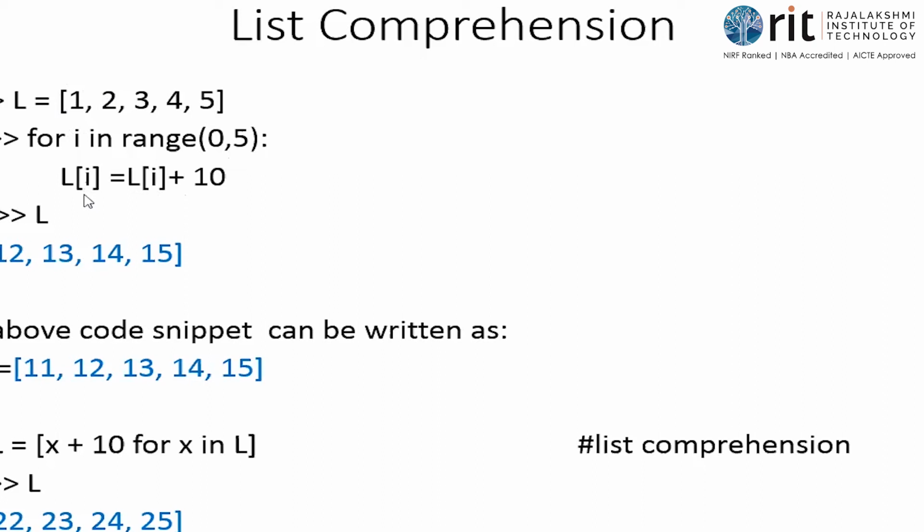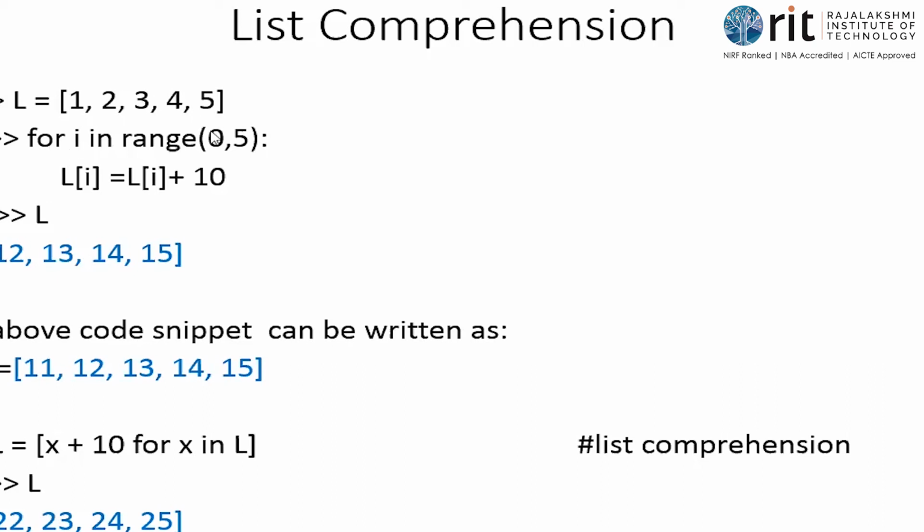11 should be stored in which place? A list is mutable, so L of 0. First iteration, i value 0, so L of 0 is equal to L of 0 plus 10. That is the meaning. L of 0 is 1, 1 plus 10 is 11, and 11 is stored in L of 0. In that place, 1 is replaced with 11. Go back, that is a looping statement.